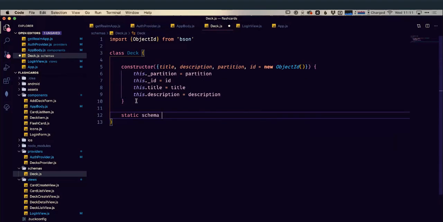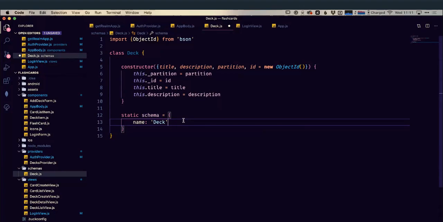Strictly speaking, this is really all that I need, just this dictionary that defines the schema. But creating it as an object like this, I find makes it a lot easier later on. As a class like this means I can call this constructor, and it makes it a lot easier for me to build new objects. But really, strictly speaking, this is all we need for our schema, just this dictionary.